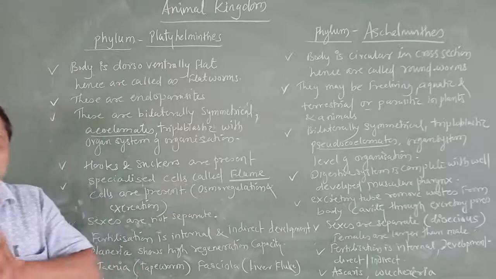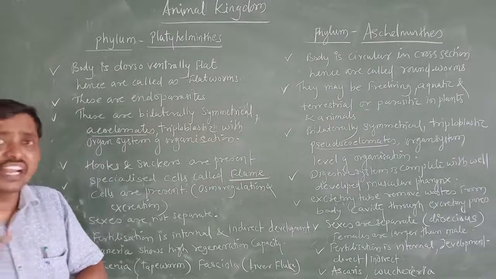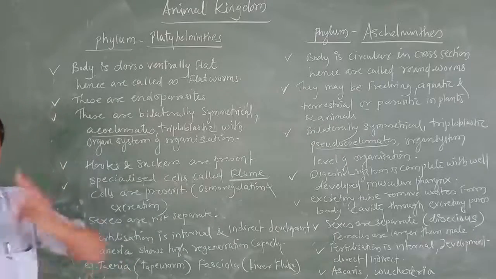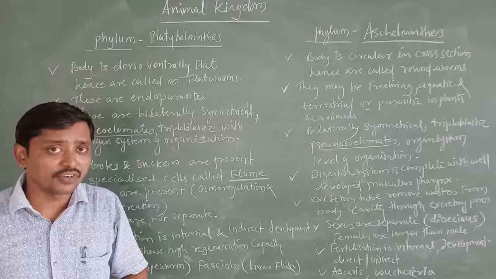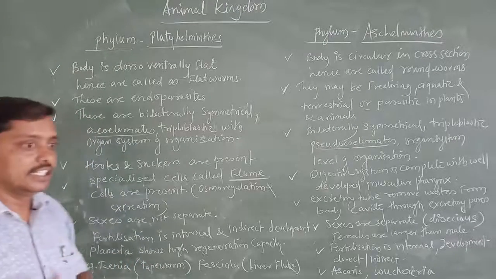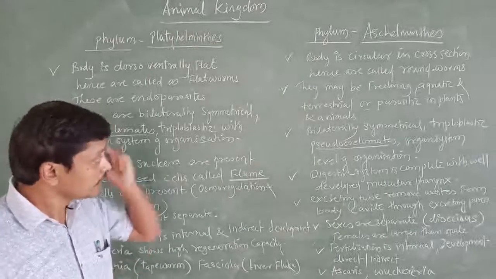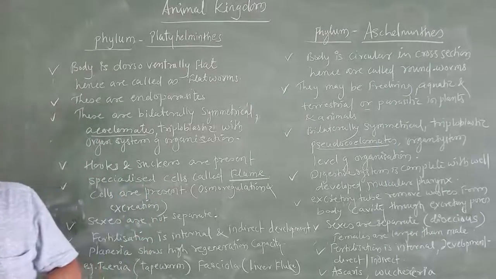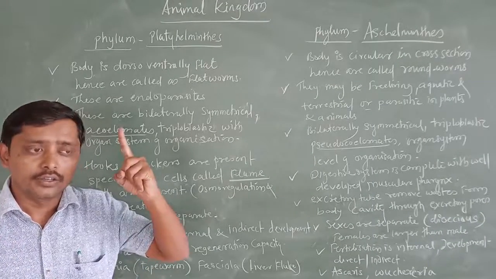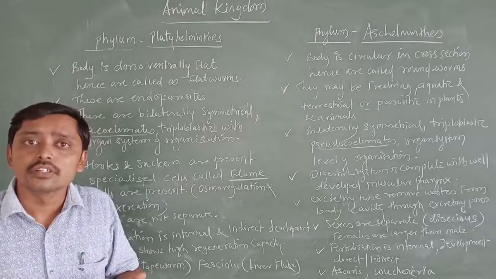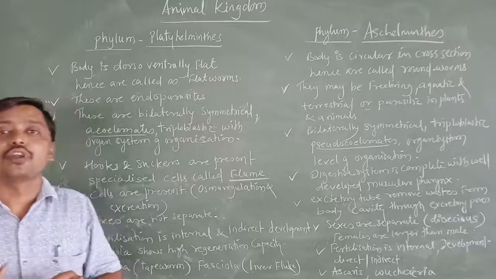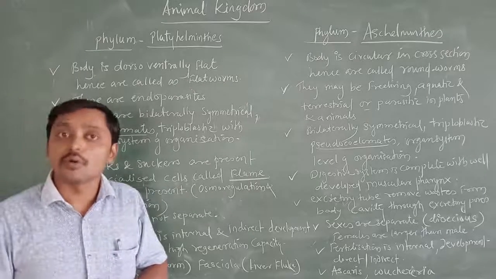Here, one thing you are going to remember. Whatever we have studied in the three phyla so far, what common characters did we study? First, Porifera had the cellular level of organization.